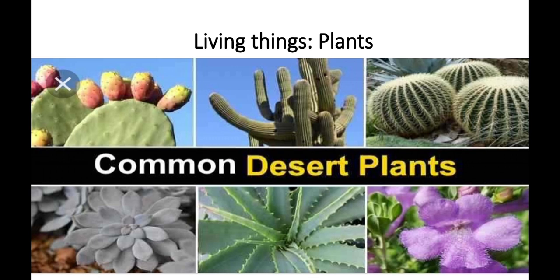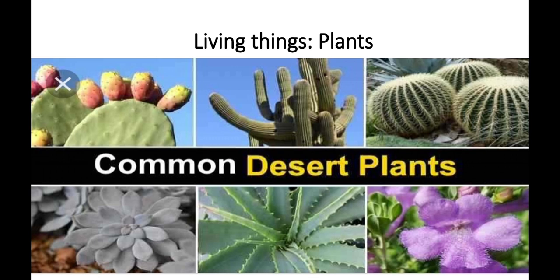In order to protect themselves, some plants have developed thorns to prevent animals from chewing them and sucking water. So in the desert region, the plants have thorns, and that's why animals can't chew them.